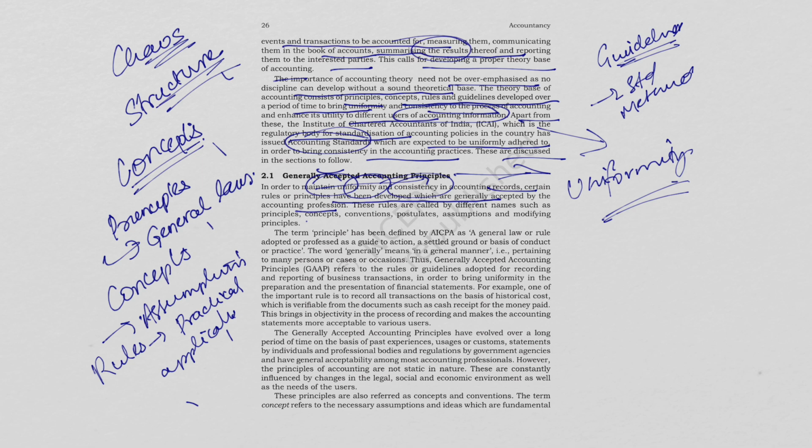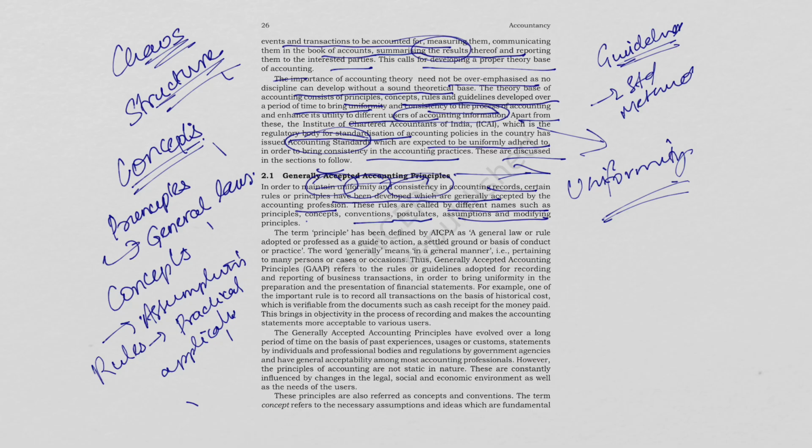So these rules are called by different names such as principles, concepts, conventions, postulates, assumptions, and modifying principles.